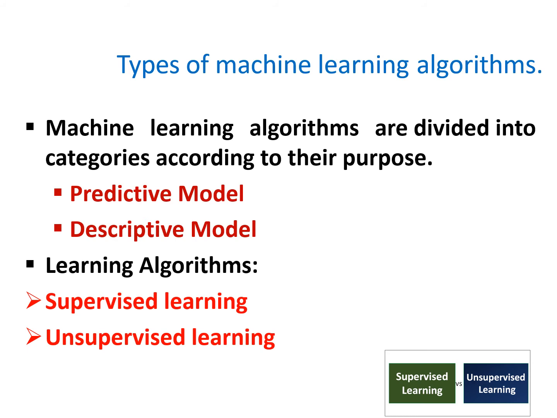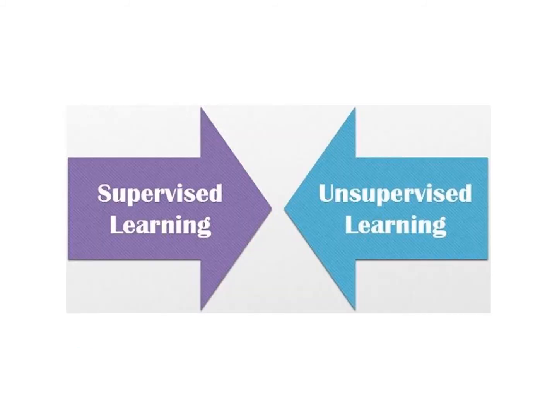We will see all these things in detail. So supervised learning and unsupervised learning are two different or opposing scenarios. So before moving to supervised learning and unsupervised learning, we will see what is predictive model and what is descriptive model.